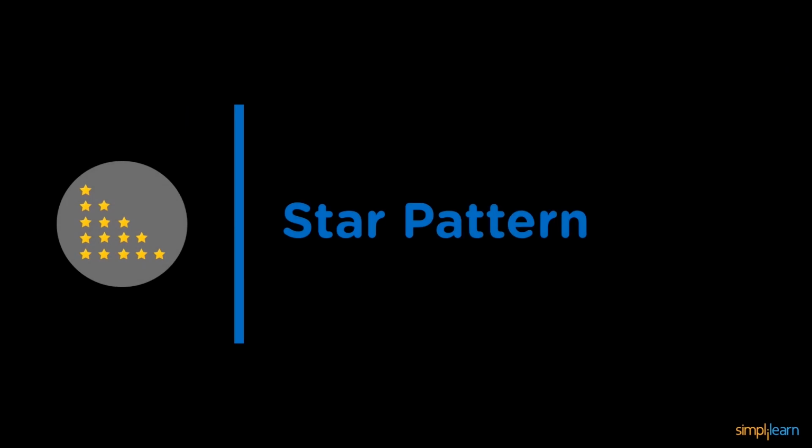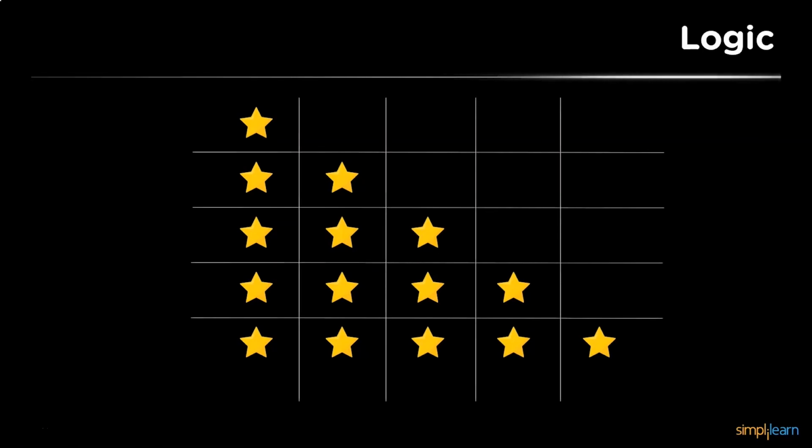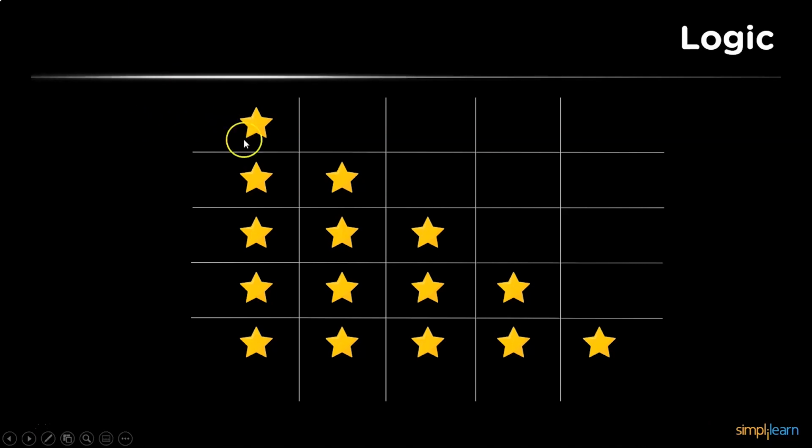So basically, the right angle triangle star pattern looks something like this, as it is shown on my screen. To resolve this problem statement and print the pattern, we must assume that this star arrangement is made in the form of a matrix, where the first row has a single star, the second row has 2 stars, the third row has 3 stars, and so on.